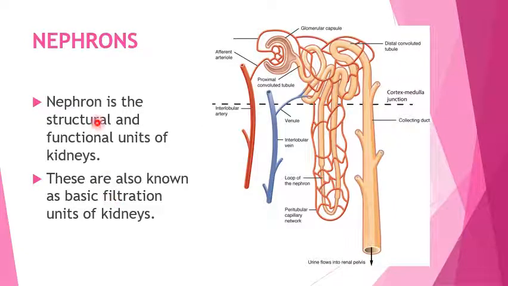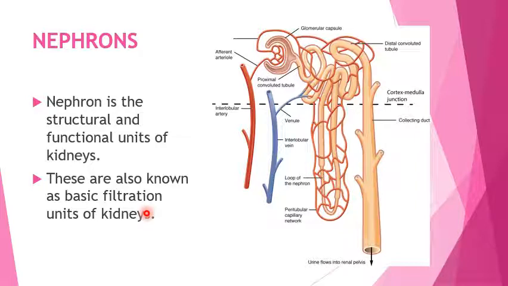Next we have the nephrons. Nephron is the structural and functional unit of the kidney, and it is also known as the basic filtration unit of the kidney. When we take a transverse section of the kidney, we will see millions of coiled structures, which help in the formation of urine, and therefore the nephron is known as the structural and functional unit of the kidney.